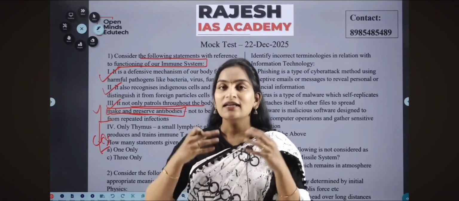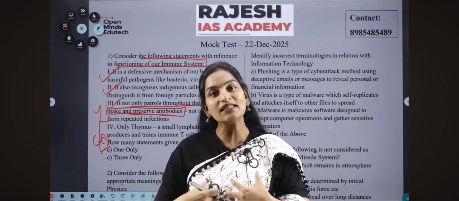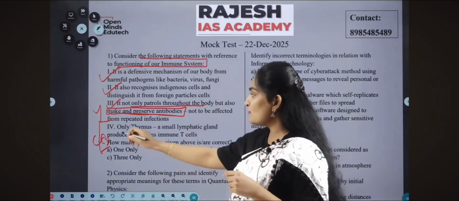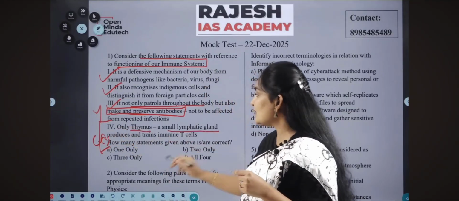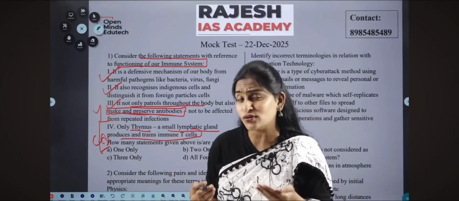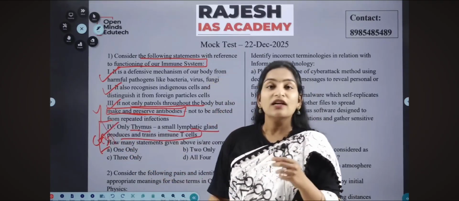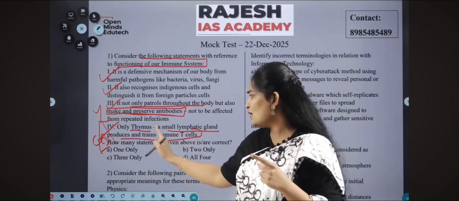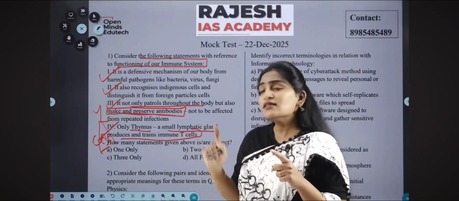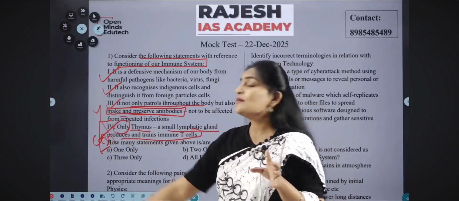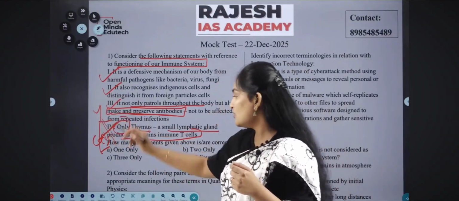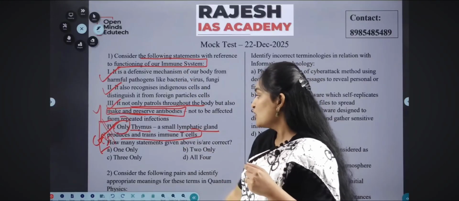But this time it was found that it is not only the thymus, even the T cells themselves have their regulatory mechanism. So look at the fourth option: that only the thymus, a small lymphatic gland, produces and trains the immune T cells. Just now I told you this is linked with current affairs, and this is not the only option. If it were not stated as the only option, the statement may be right, because the thymus, a small lymphatic gland, definitely produces and trains a certain type of immune T cells. But here, "only the thymus" is definitely a wrong statement. So by eliminating the fourth option, we got three right options. So the answer is